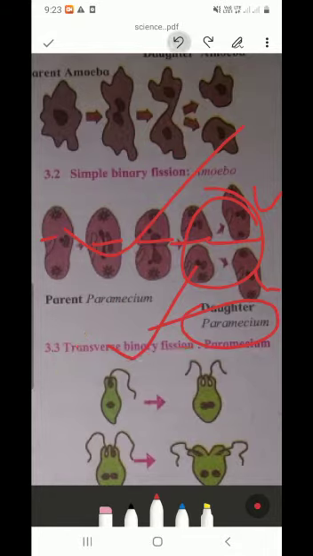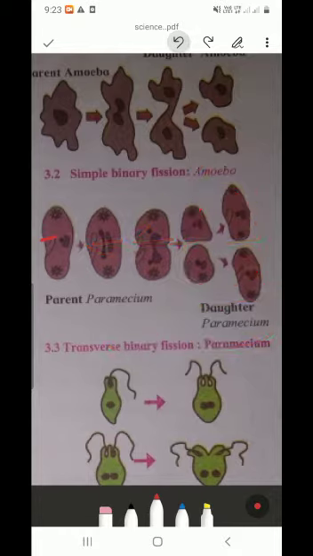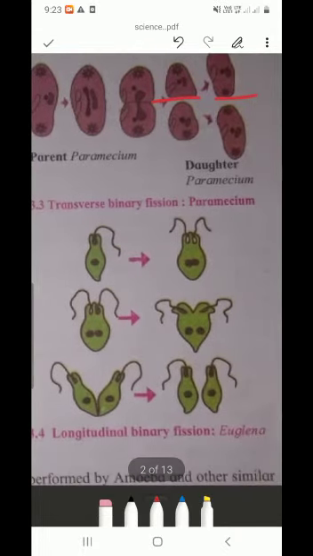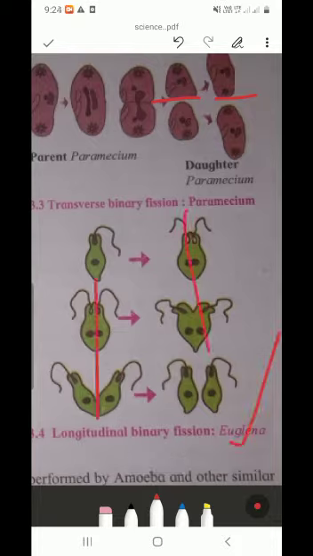Daughter paramecium is formed according to the transverse axis. Next, longitudinal binary fission is seen in Euglena. See the longitudinal axis. According to longitudinal axis, reproduction occurs.